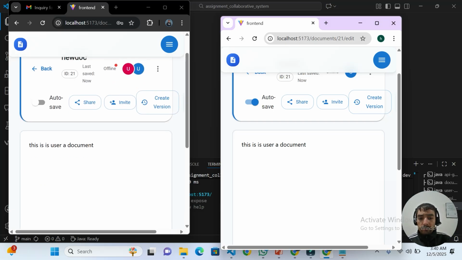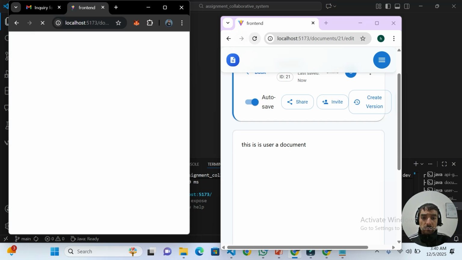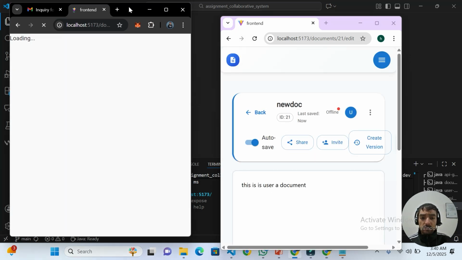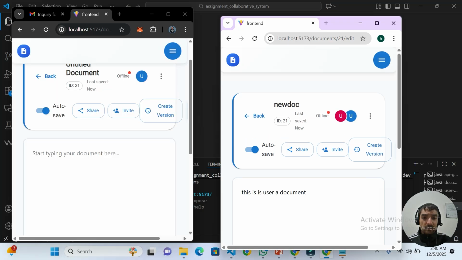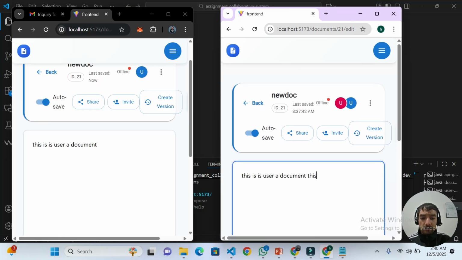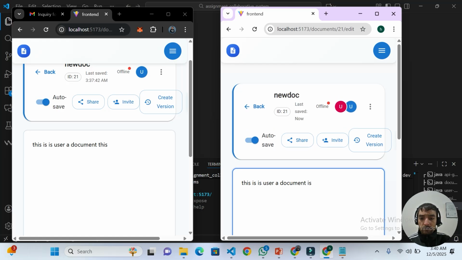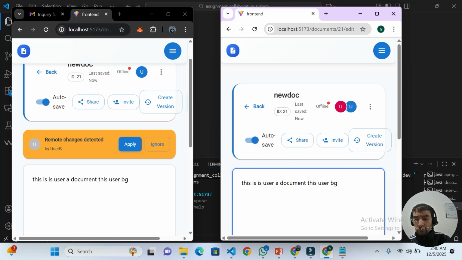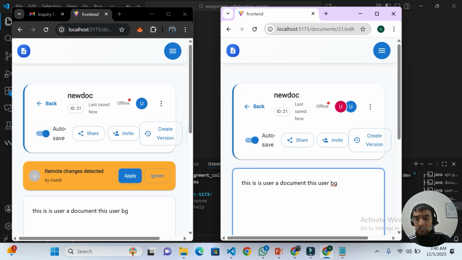Now I will refresh both tabs to show instant editing. This is user B typing.